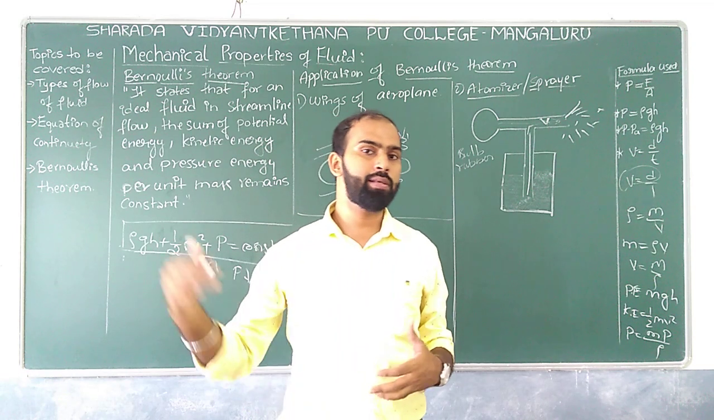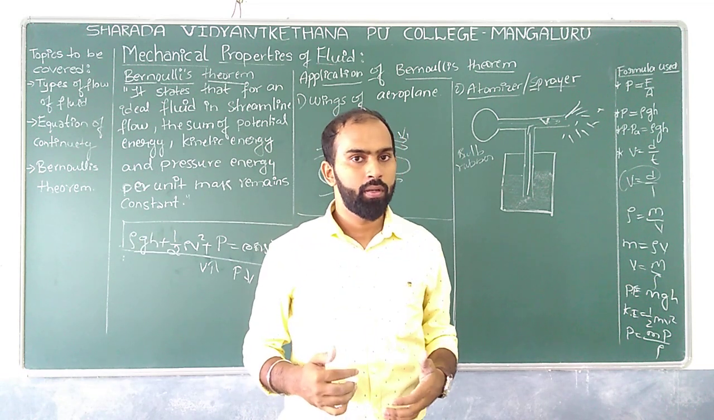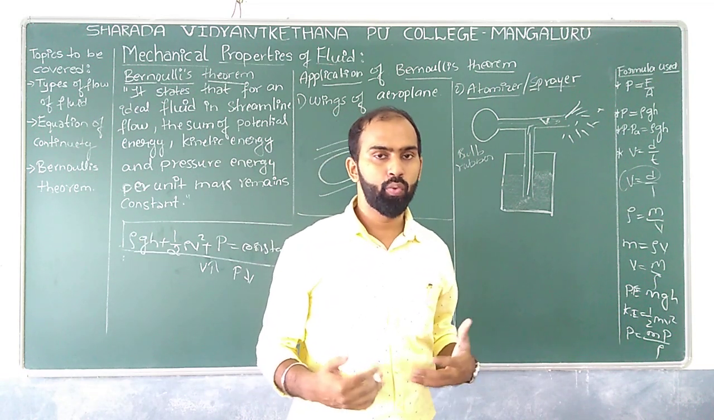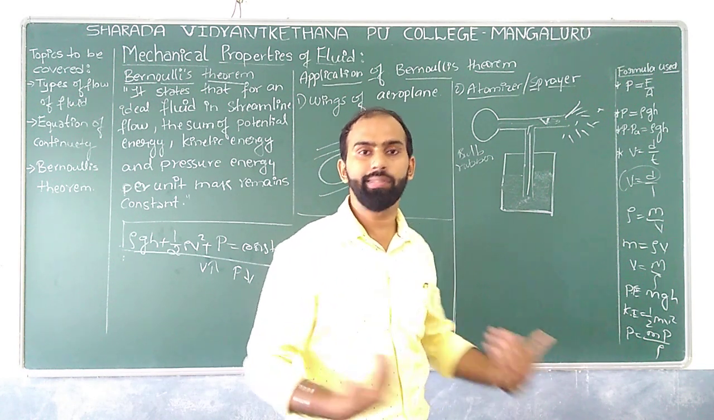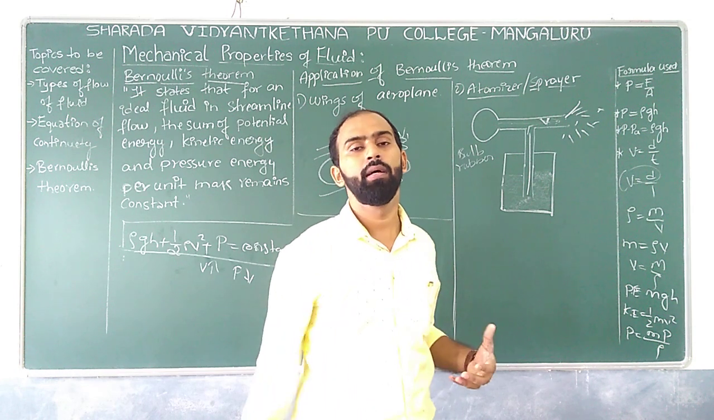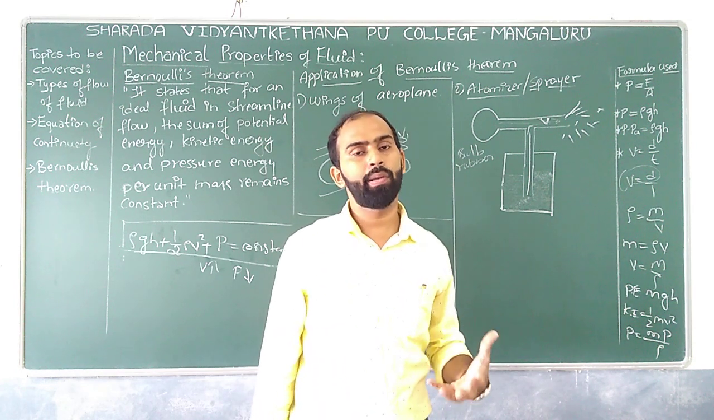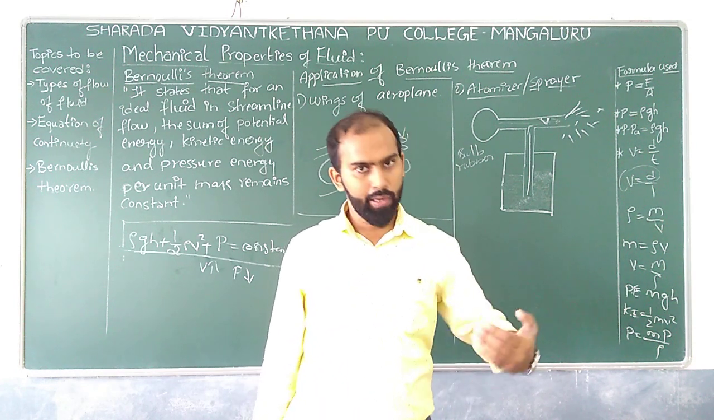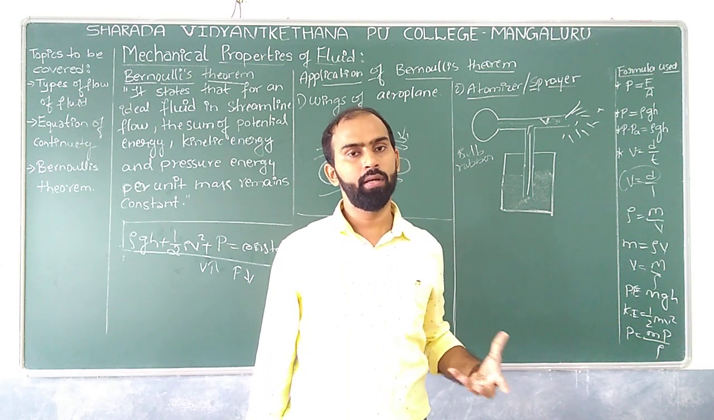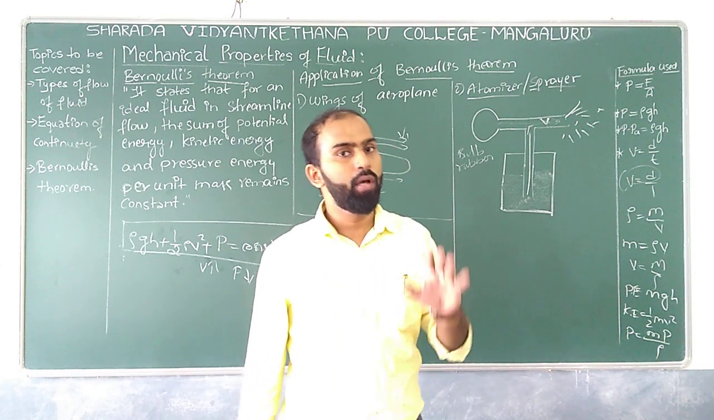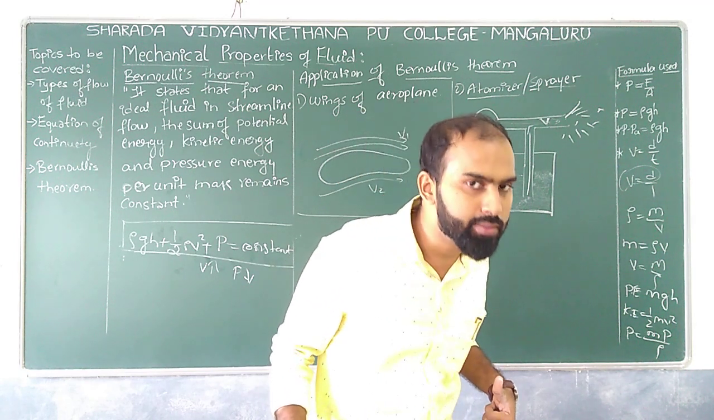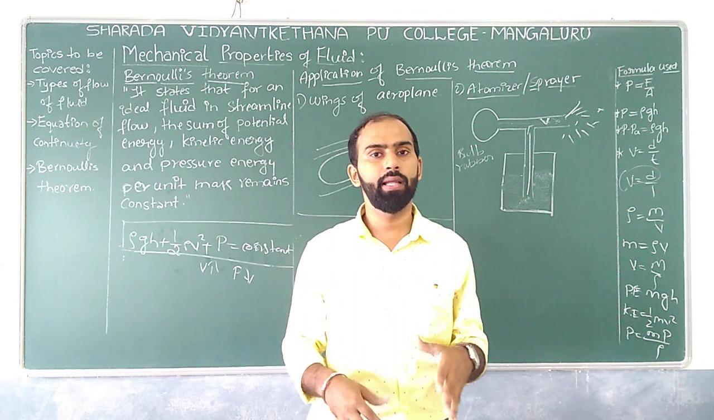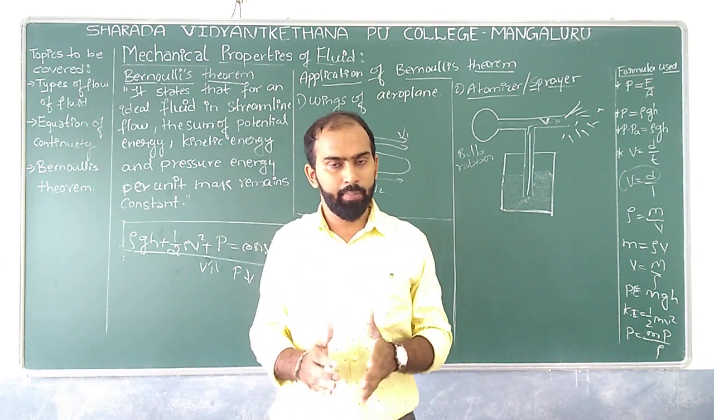whenever we stand nearby a fast moving train, your body tends to move forward, towards the motion of the train. Why? Because the train has a higher velocity, so obviously it creates lower pressure, and you are in higher pressure, so your body tends to move somewhat like this. Okay? This is how exactly Bernoulli's theorem is applicable everywhere.